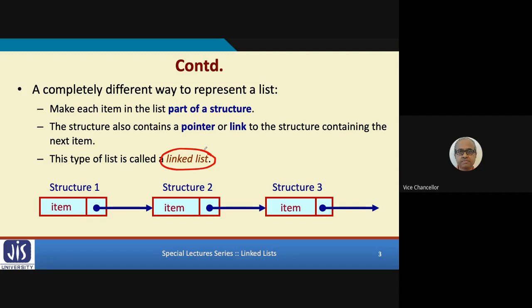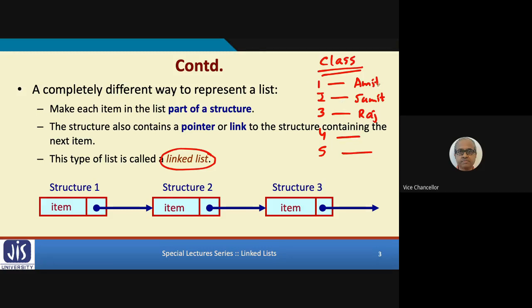So the basic idea behind a linked list is, well, let me take an example. Suppose you think of a class. Let's say there is a small class. There are 5 students. 1, 2, 3, 4, and 5. Let's say these are their roll numbers. Well, I do not remember the names. Let's say I have their names: Amit, Sumit, Raj, and so on. There are names which I do not remember. I only know the roll number.